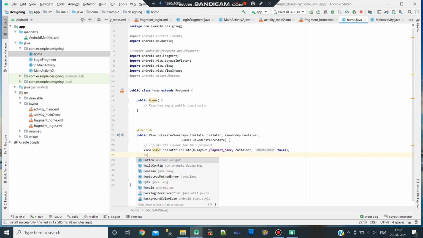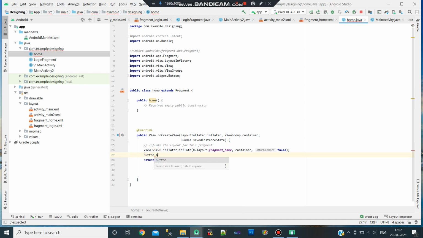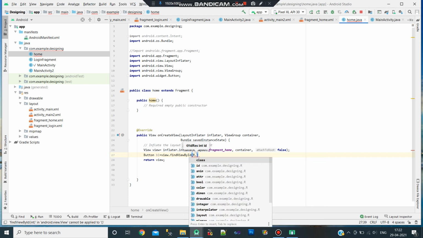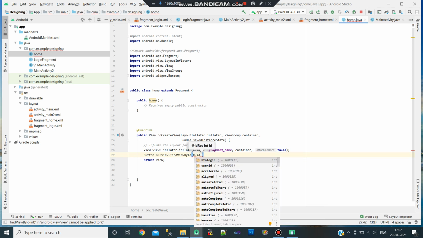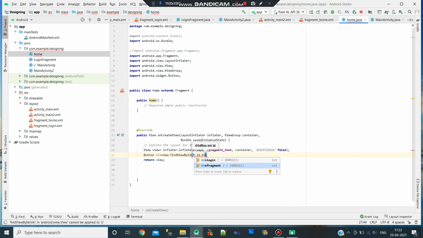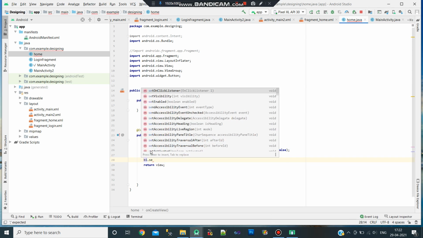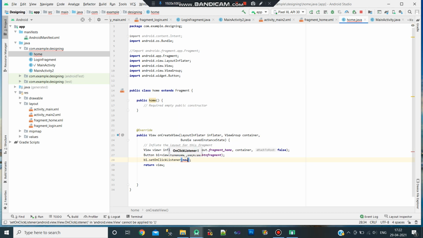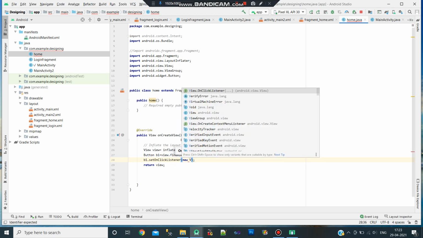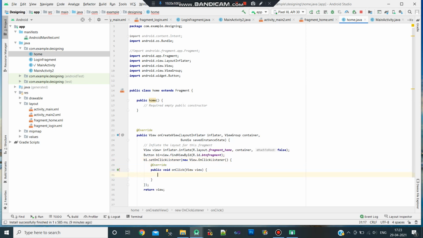We already created a button, so simply Button object v1 equal to view dot findViewById R dot id dot btn fragment, with semicolon. Write an on click listener: v1 dot setOnClickListener, new View dot OnClickListener.